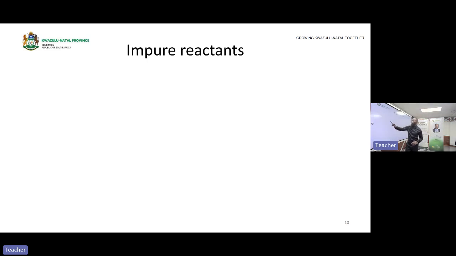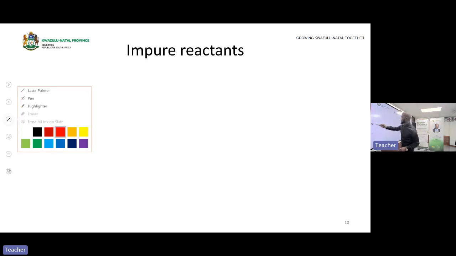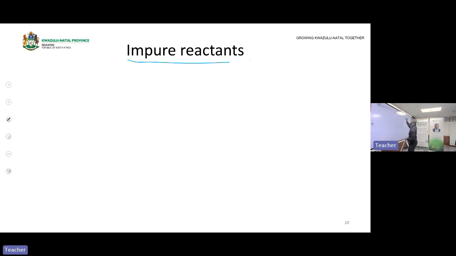But now we have this terminology, impure substance. Now, this is very important. This is one of the most critical elements of your chemistry. Because when you have a reactant, that reactant can contain impurities, and when it contains impurities, then those impurities will not react. So it's only the pure part of the reactant that will actually react in a particular reaction.